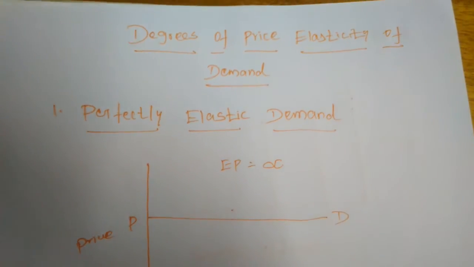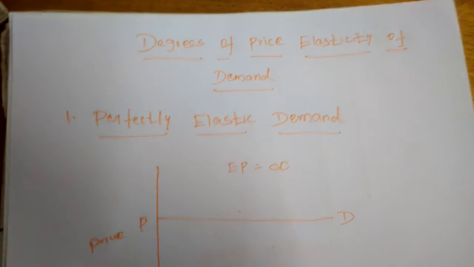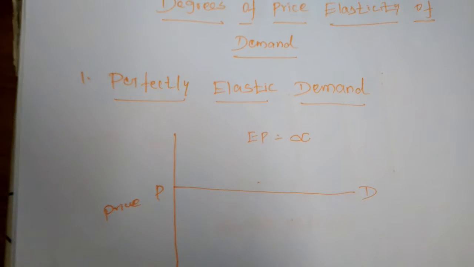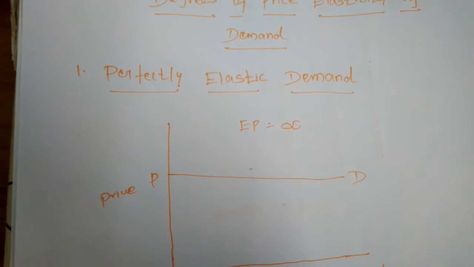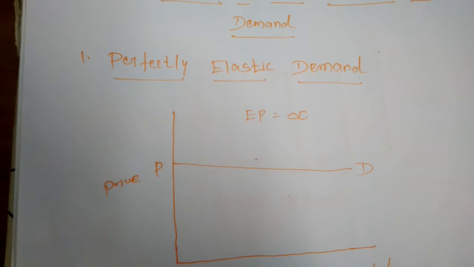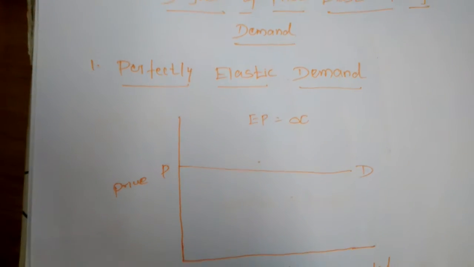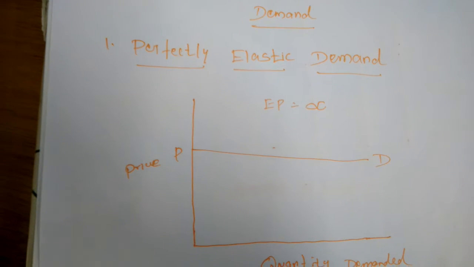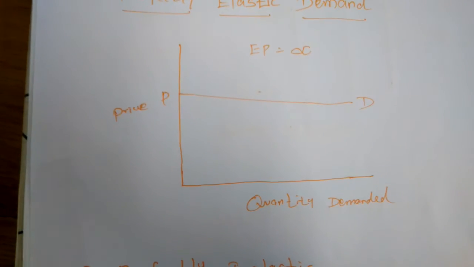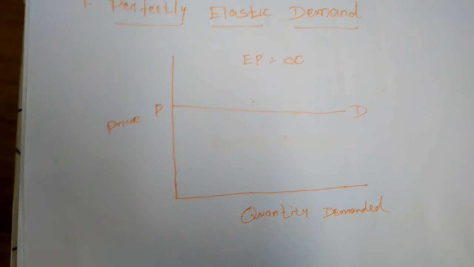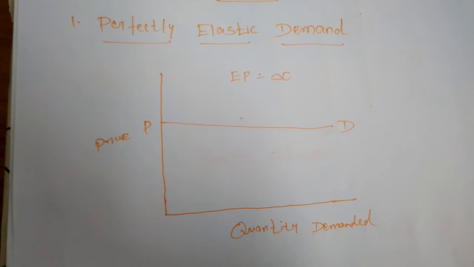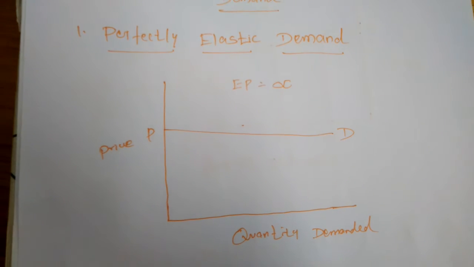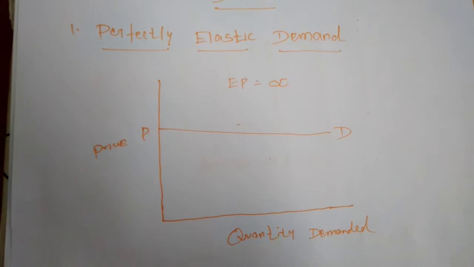Sorry students, before that we have to study the degrees of price elasticity of demand. The first one is perfectly elastic demand. Price elasticity of demand is commonly known as elasticity of demand because price is the most important determinant of demand.